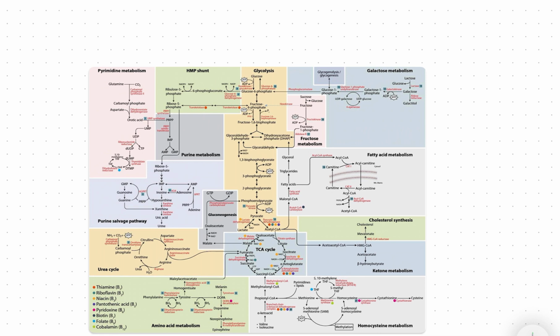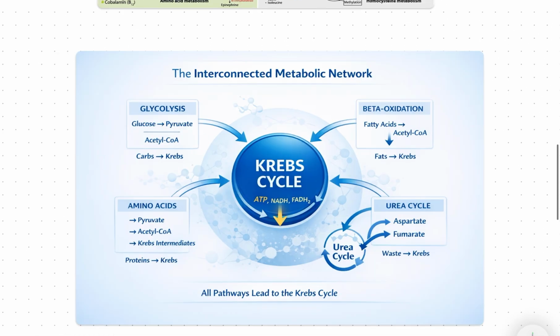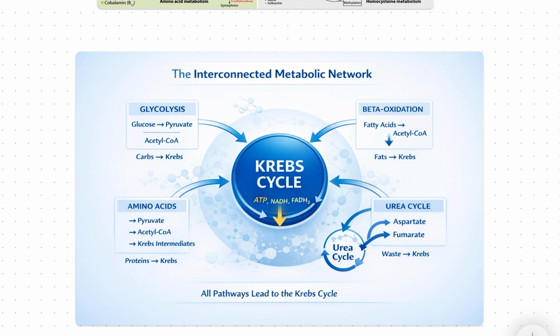First, always look for the center of metabolism. As you can see here, this is the center. The center of metabolism is the Krebs cycle. It is the metabolic hub where everything meets. So let us simplify this image into this image. So this is the interconnected metabolism pathways.